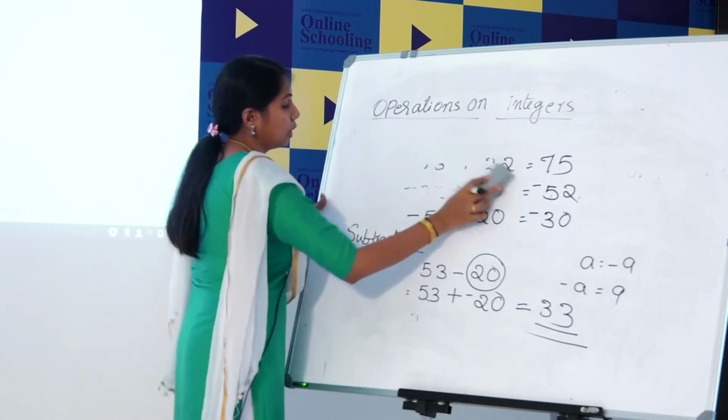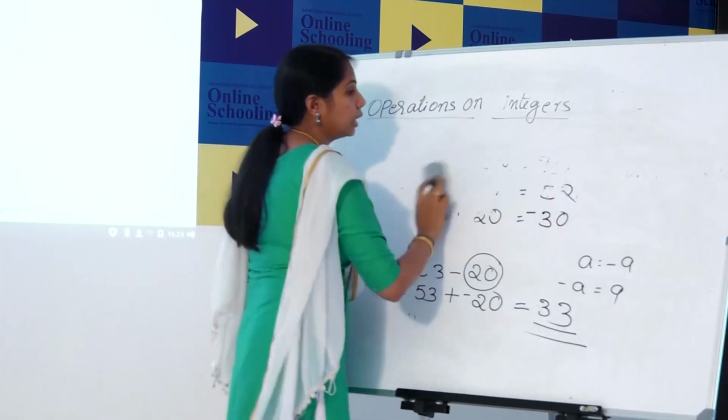Next we can check how we can multiply two negative integers.